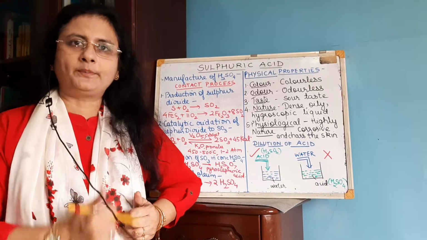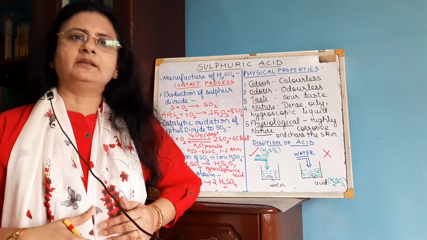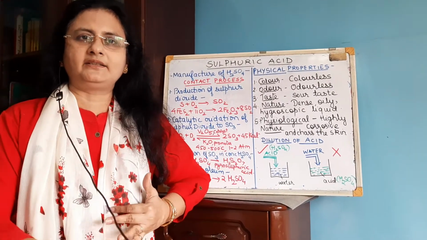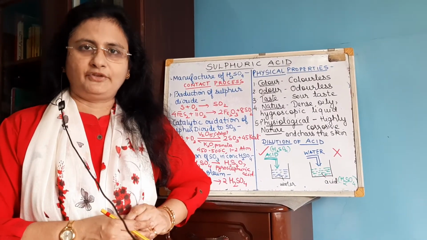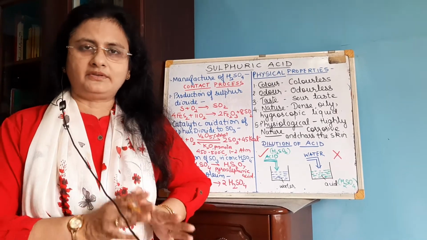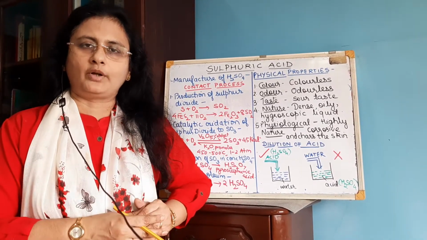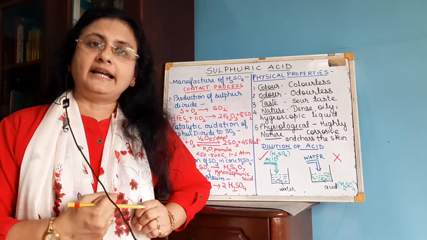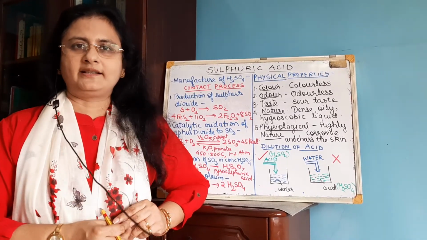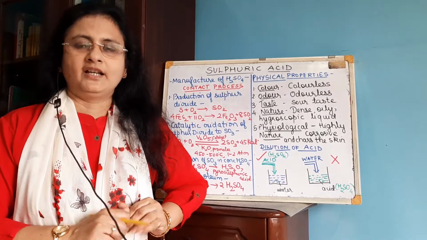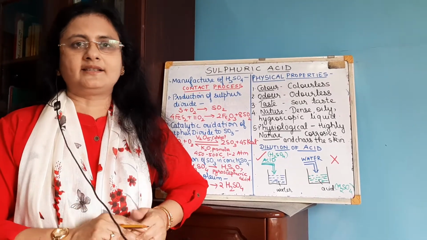Okay, now once you obtain sulfur trioxide, it is but natural that you may say that you will directly dissolve sulfur trioxide in water and get sulfuric acid. Yes, but when you try to dissolve sulfur trioxide in water, it is a highly exothermic reaction. A dense fog of sulfuric acid is formed which is difficult to condense. So on a large scale this is not feasible.